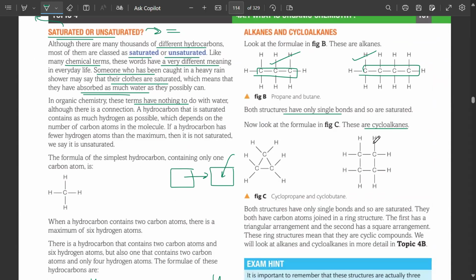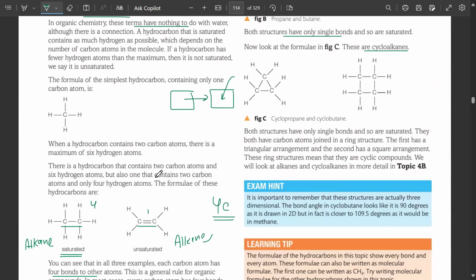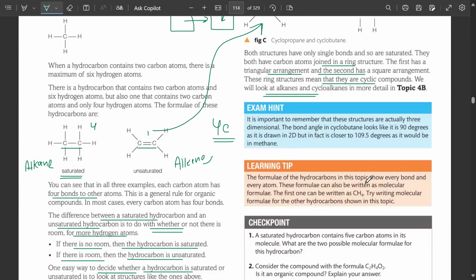Then we have cycloalkanes. Alkenes can also be converted to cycloalkanes if we remove the double bond. They are also saturated. They have just joined themselves in a ring structure. The first one has a triangular arrangement and the second one has a square arrangement. And these ring structures mean that they are cyclic compounds. We will look at alkanes and cycloalkanes in more detail in your topic number.